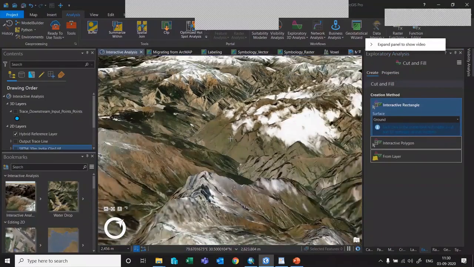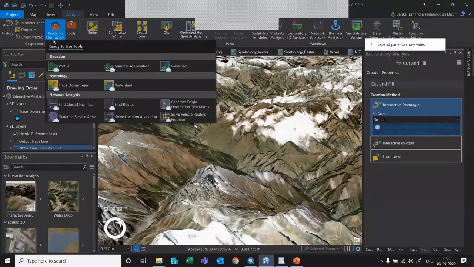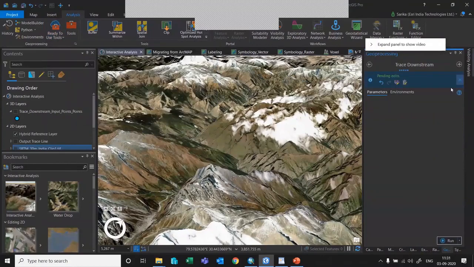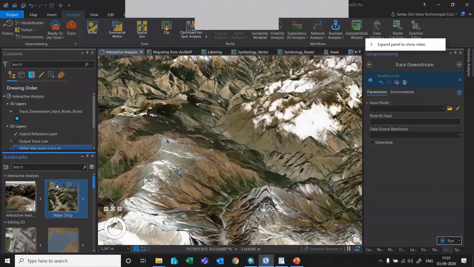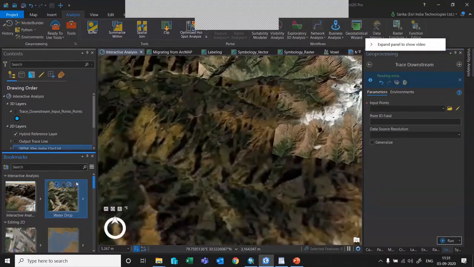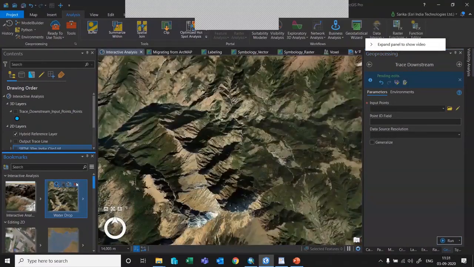And then coming back to the ready to use tools. Ready to use tools will run the processing, and it will give you the data sets on the fly, the outputs on the fly. So let me show you how to do that. When I click on trace downstream, the trace downstream tool allows you to identify the stream flow, from which direction it is going and where the stream is ending or where the stream is joining. Here it is just asking me for the input points.